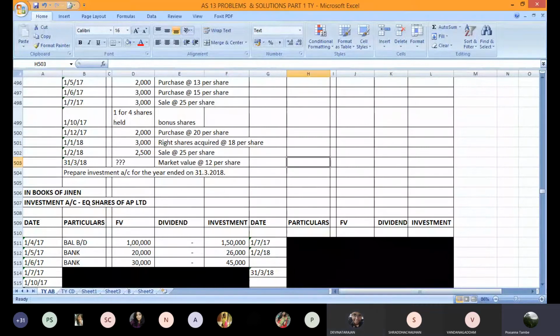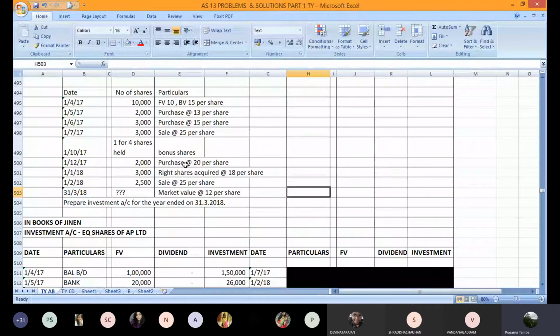So 3,000 shares are sold at 25 rupees per share, and out of the earlier lot of shares, these 3,000 shares are sold. We had an opening balance of 10,000, then one more purchase of 2,000 shares and another purchase of 3,000 shares. So we had a total of 15,000 shares in hand at that point in time.